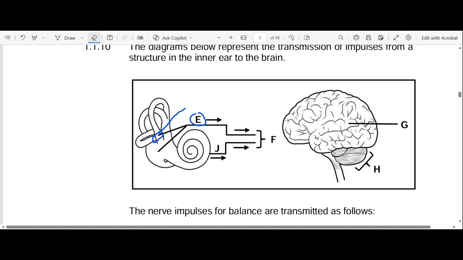So at the base of the semicircular canals, we have our cristae. Cristae deal with the change in the speed and direction.